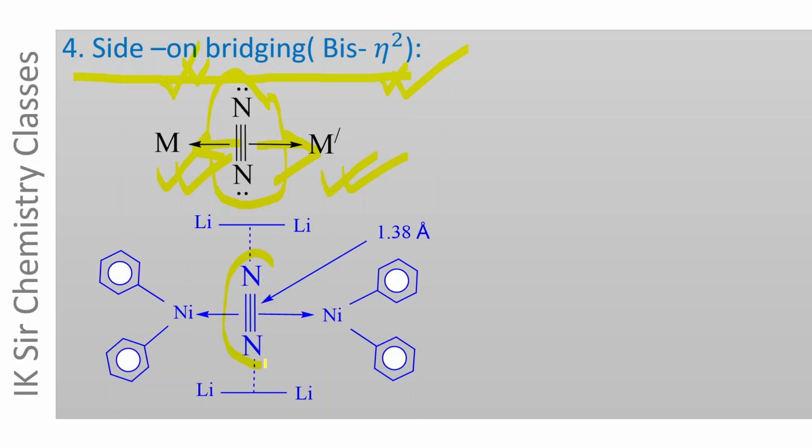Here the N2 molecule is bonded to two metal atoms, two nickel atoms, through both the pi electron pairs, and each nickel atom is also attached to two phenyl groups. Here also two phenyl groups are attached to the nickel atom, and Li2 molecules are also associated with the N2 molecule.